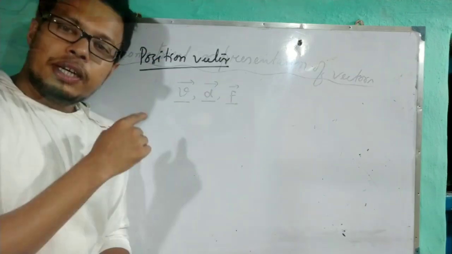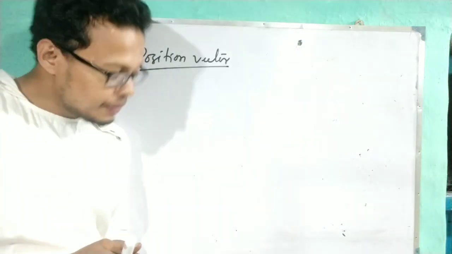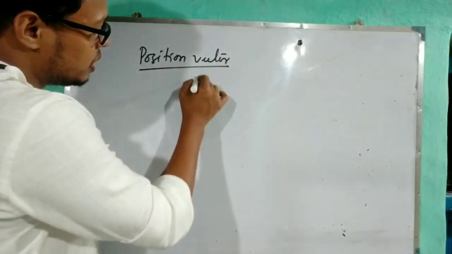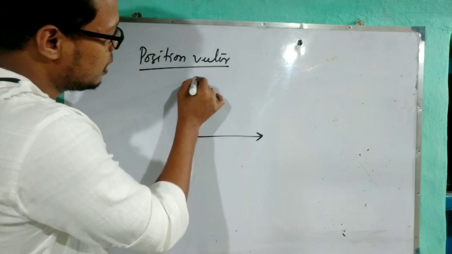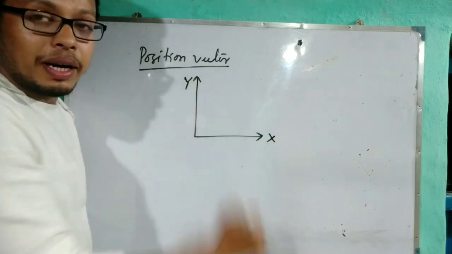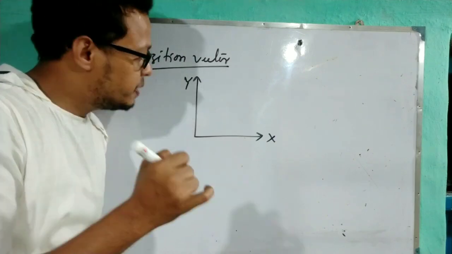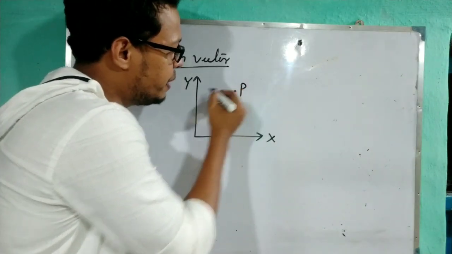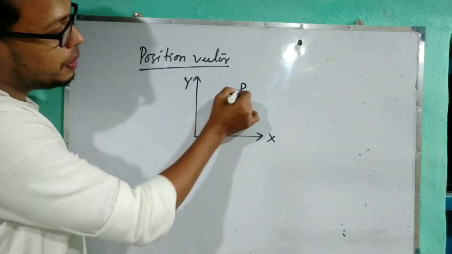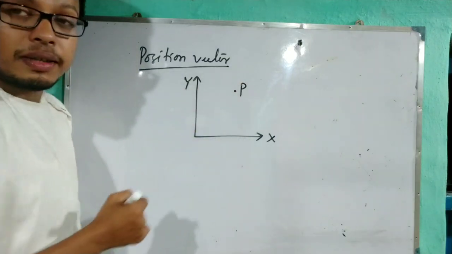Okay. Next heading is the position vector. By diagram I am trying to explain. This is the x-axis, this is the y-axis. Think about the position of an object at time t being at P. So what is the position vector of that object at time t?